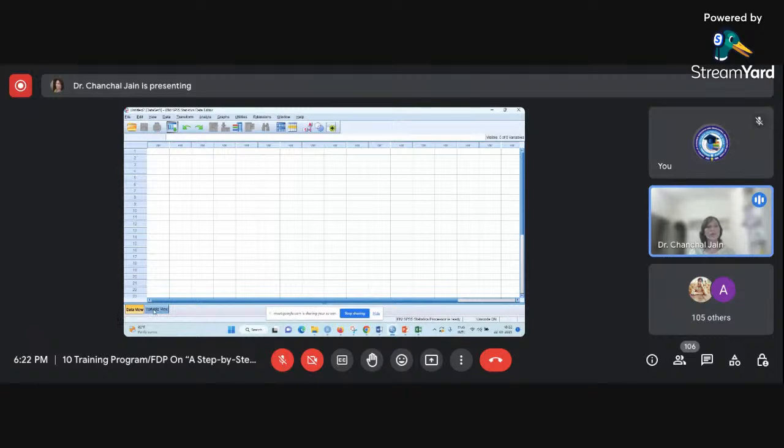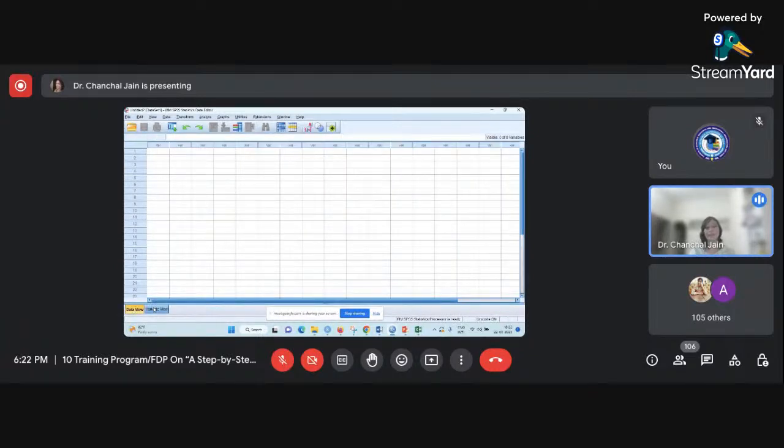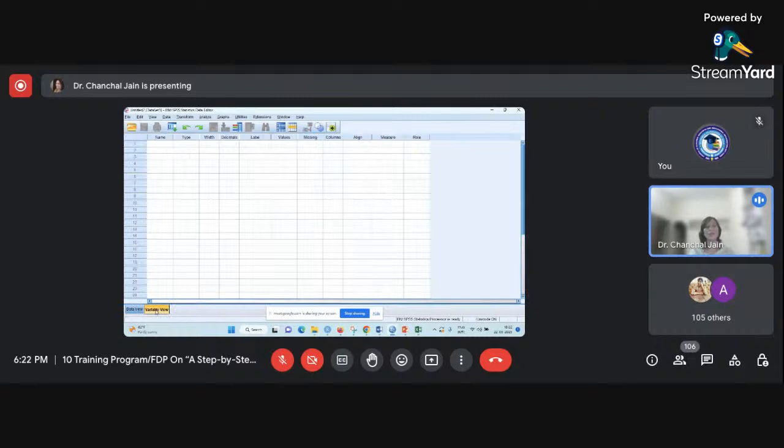Now, when I click on variable view, you would be able to see the variable view, or the second window of the SPSS data editor window. So now I'll tell you how we can firstly create the variable. For the purpose, I'm going to the variable view. So here I'm coming and defining the name of my variable.